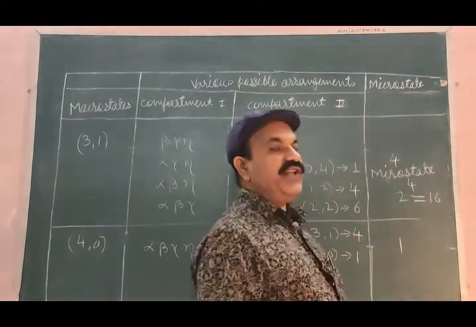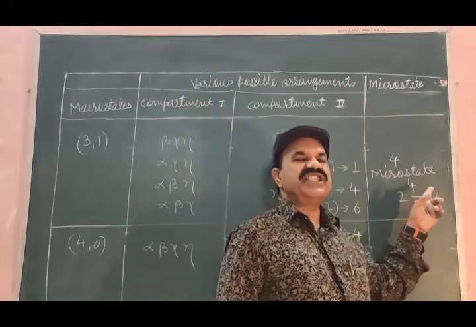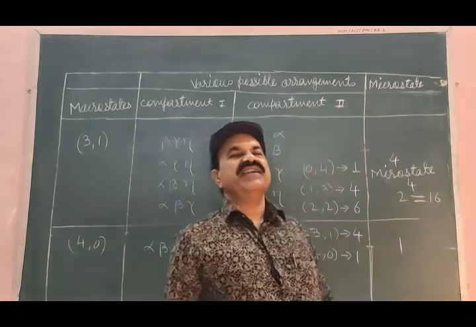It means that if you are having 2 identical compartments and 4 distinguishable particles, the possible microstates are 16.